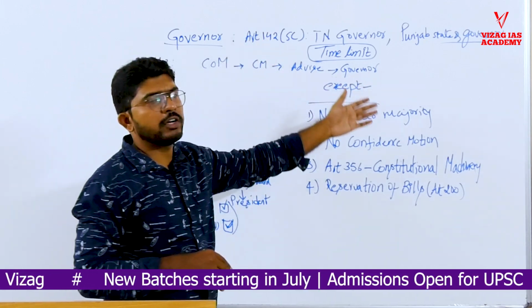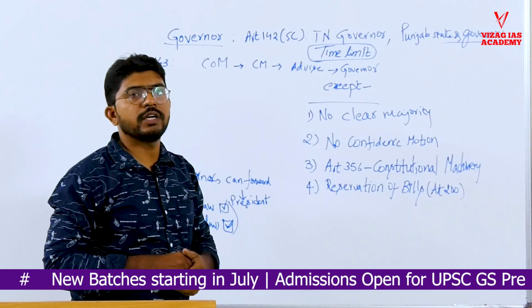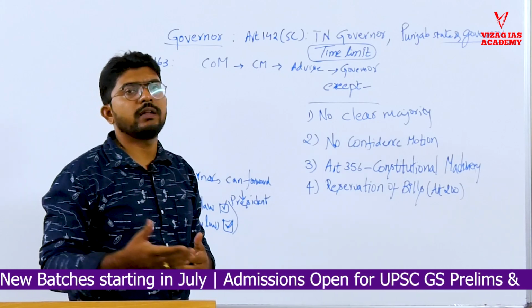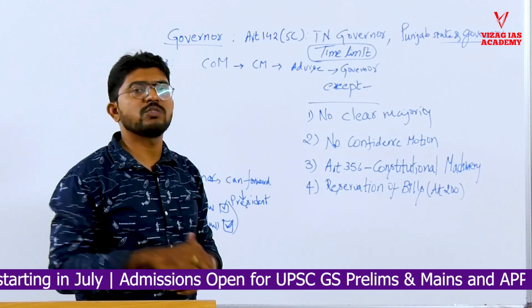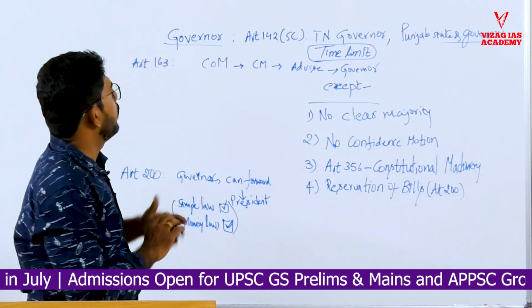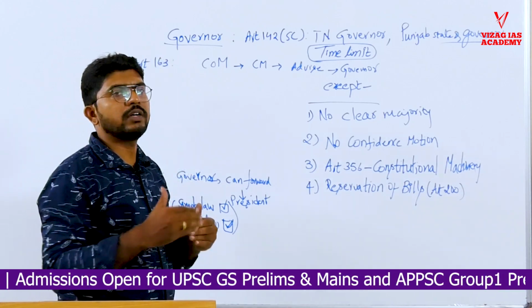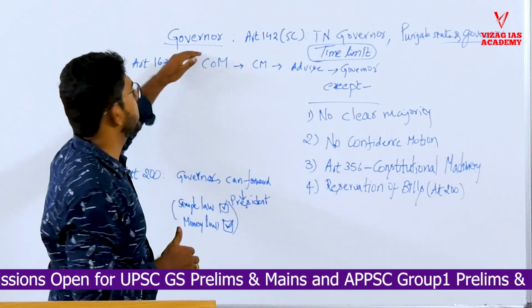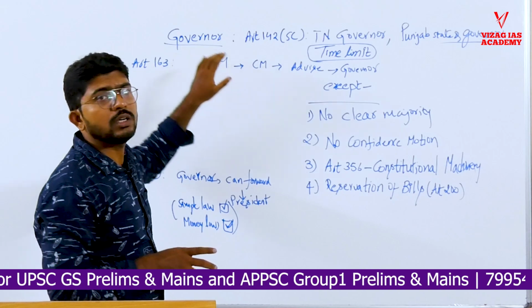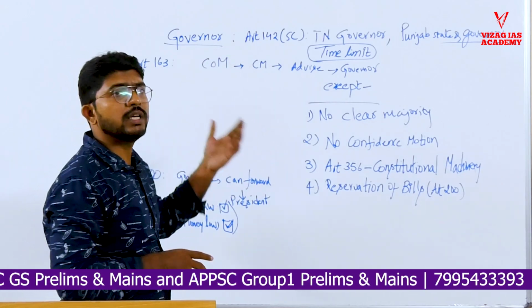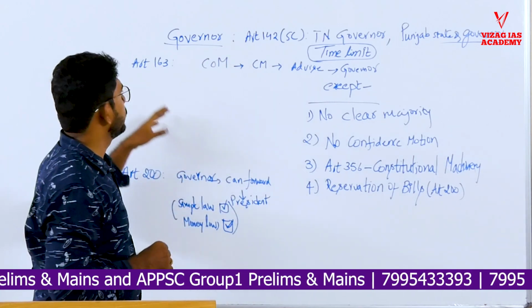And in 2023 there was also a case about Punjab state where the Supreme Court directed the governor to give assent, or give a clear direction to the assembly, for the laws made by the state legislative assembly. Whenever there is friction between the center and state, the role of the governor comes into the limelight. So he acts as an agent of the center.